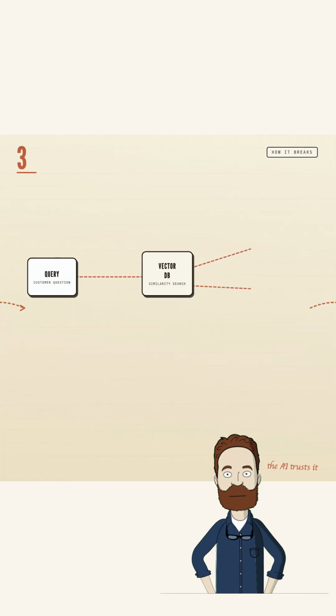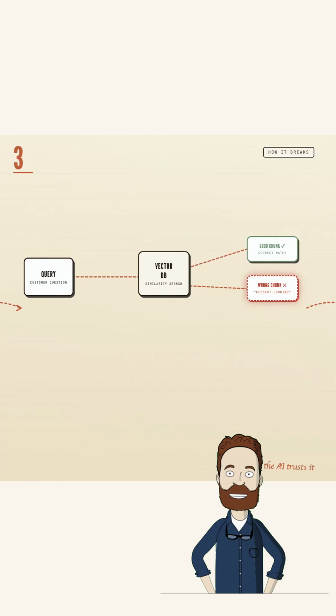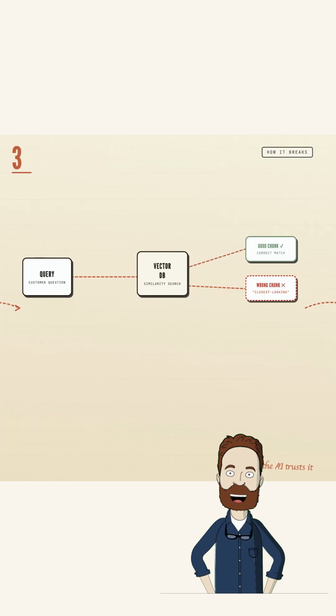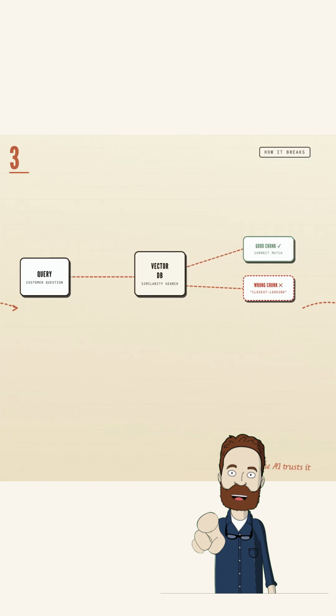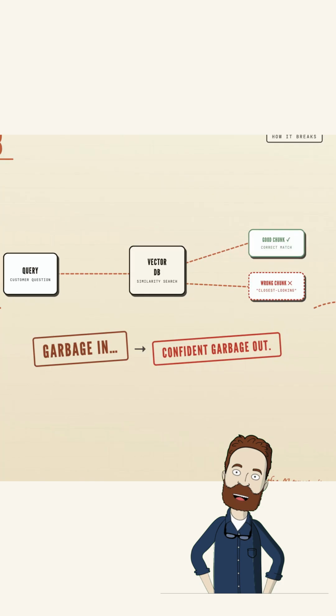Here's the problem. That search grabs whatever's most similar to the question, and when it can't find a real match, it grabs the closest looking stuff anyway, hands it to the AI, and says, here, this is probably the answer. The AI trusts it and makes something up. Garbage in, confident garbage out.